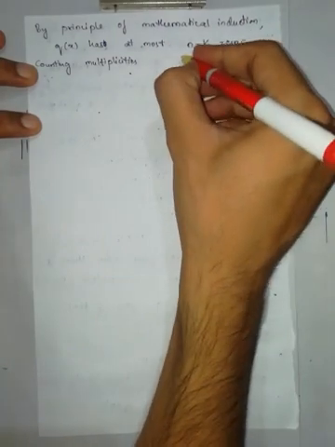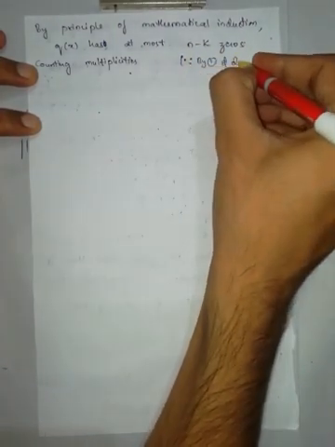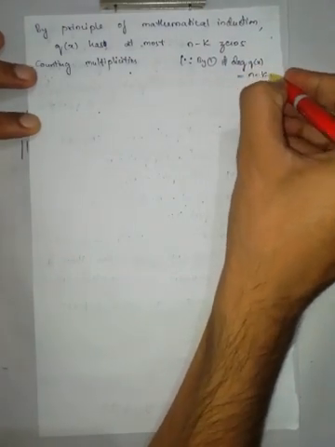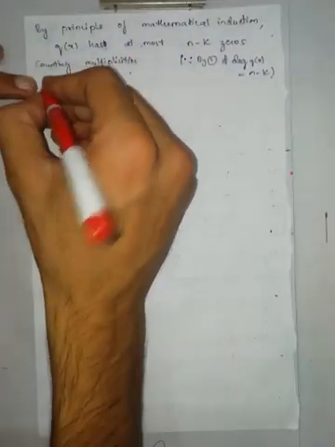Why? By equation number 1, and the degree of q of x is n minus k.